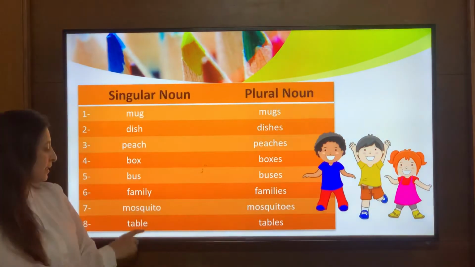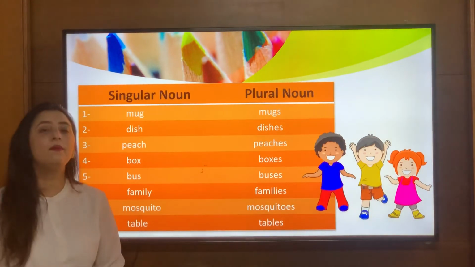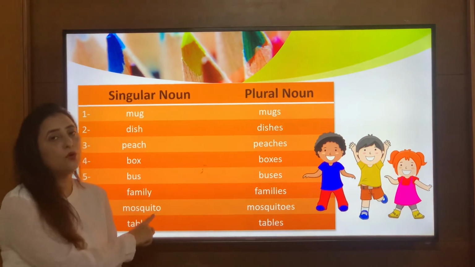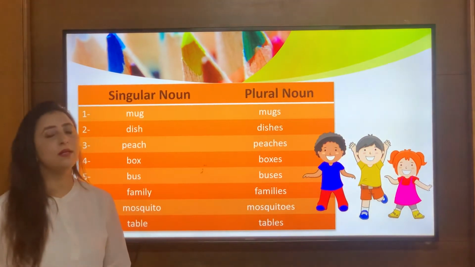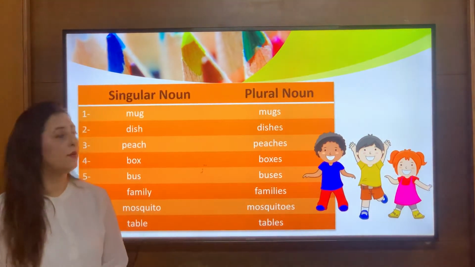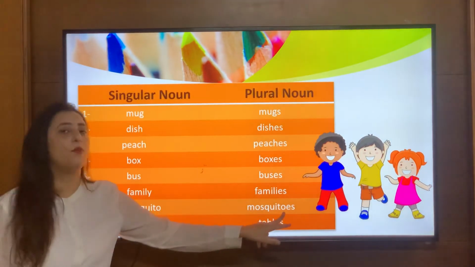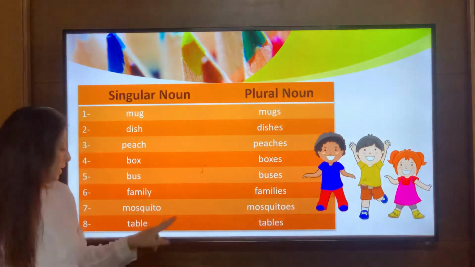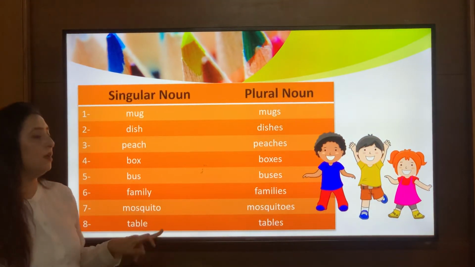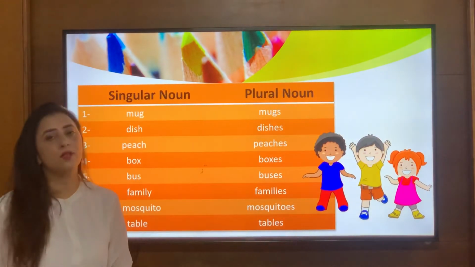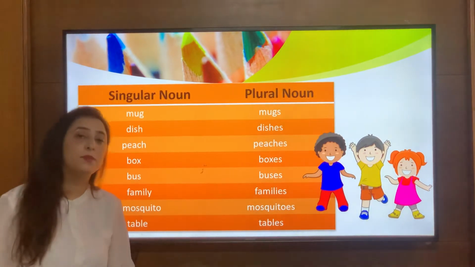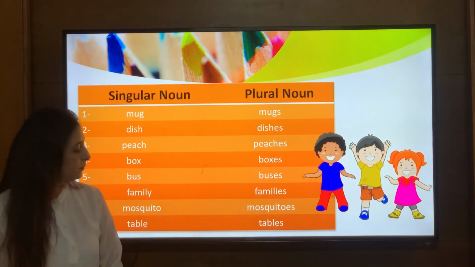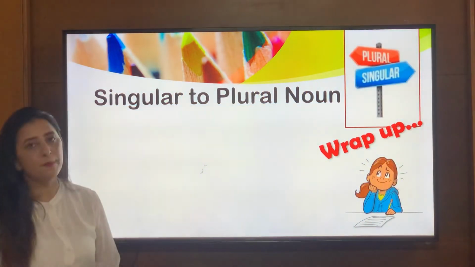Now let's see the next example, mosquito. When I see this word, mosquito is ending with letter o. So what does the rule say? When the word is ending with letter o, right, we'll simply add es to form its plural. So mosquito becomes mosquitoes, right? Coming to the next word, table. So we'll simply add s to form its plural. So table becomes tables. Okay. So now we have a wrap up activity.